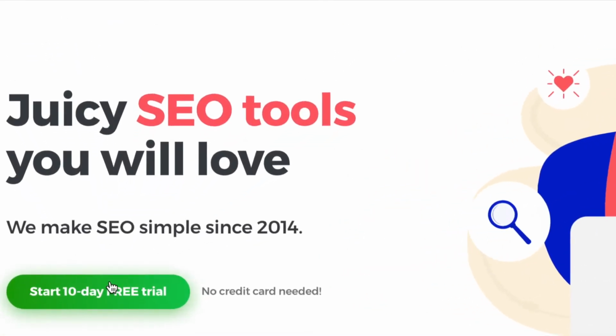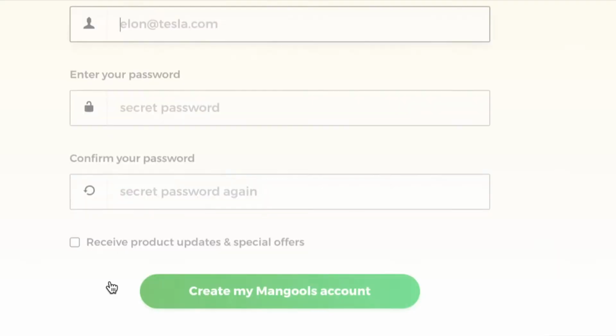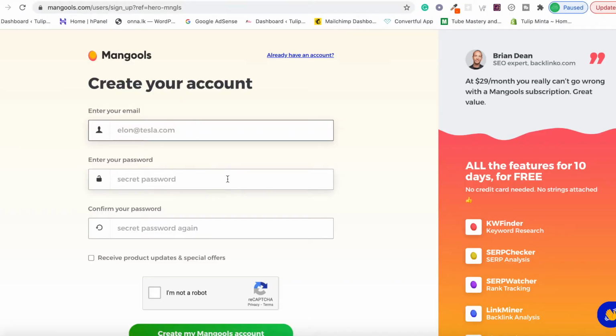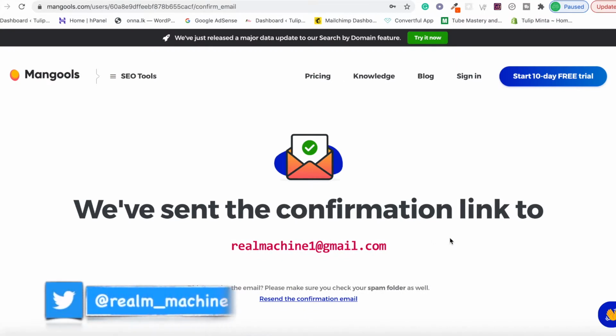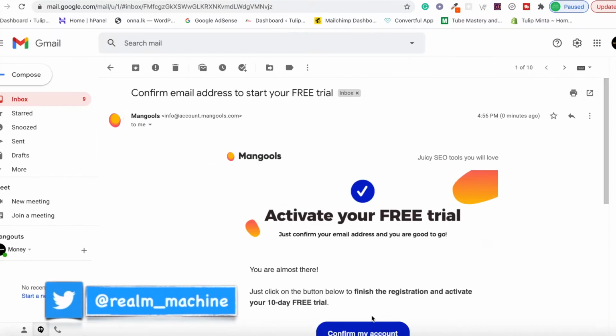Step number 2. Go ahead and start the 10-day free trial by signing up. Enter your email, enter your password, confirm your password. If you want to receive product updates and special offers, tick that. I don't want that. And you're not a robot, so tick here and create your Mongoose account. They will send a confirmation link to your email. Go ahead and confirm your email.